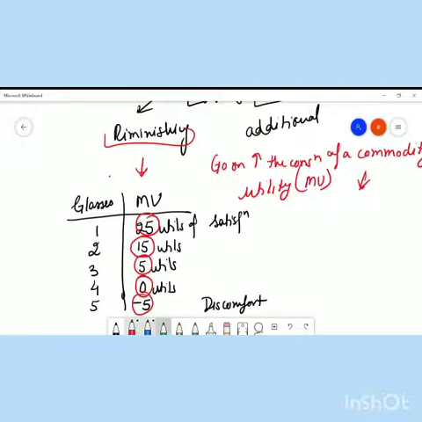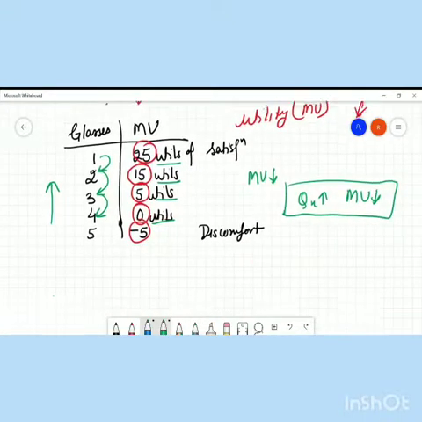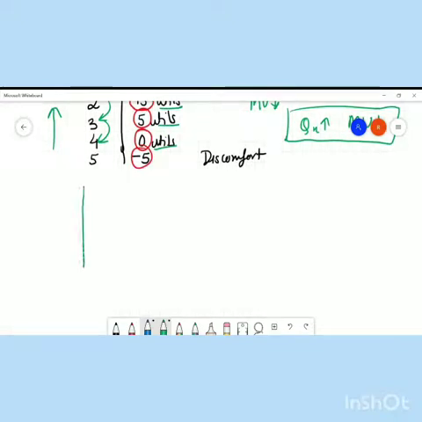So did you notice the relationship between the two? It is known as the law of diminishing marginal utility, which simply states that as you go on increasing the consumption of a commodity, like from first glass to second glass to third glass to fourth glass, the utility derived from each successive unit goes on diminishing. You are increasing the quantity of a product, and the marginal utility derived from each successive unit goes on diminishing.